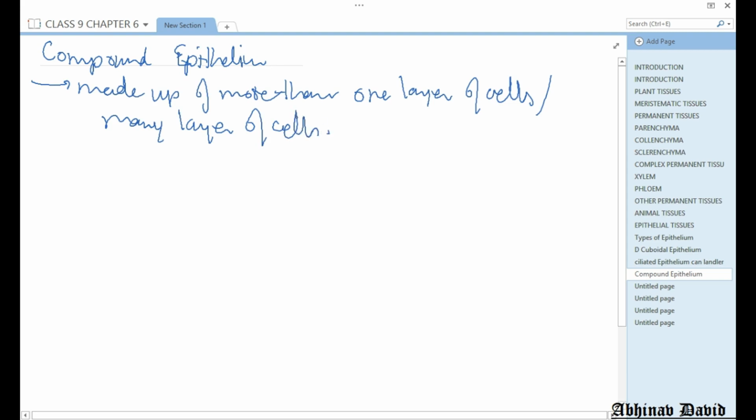It is made up of more than one layer of cells or many layers of cells. Now, in your book, the example of the compound epithelium is stratified squamous epithelium.